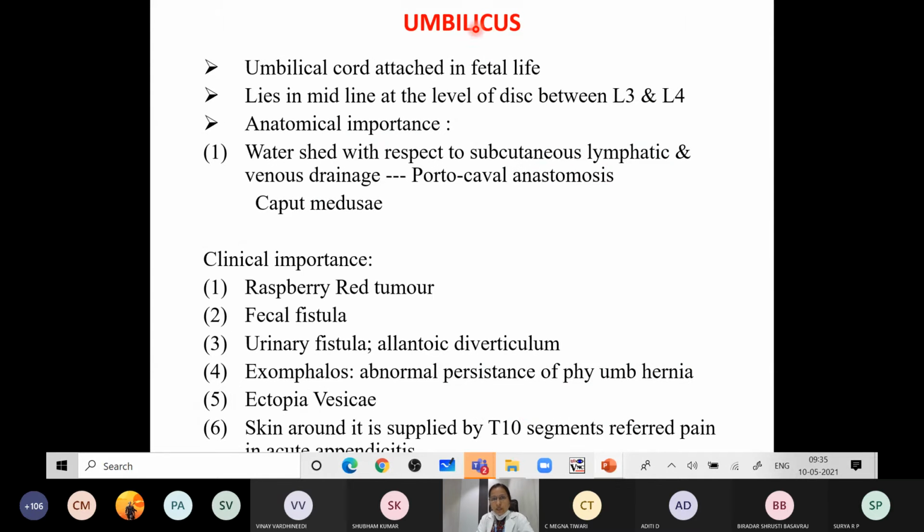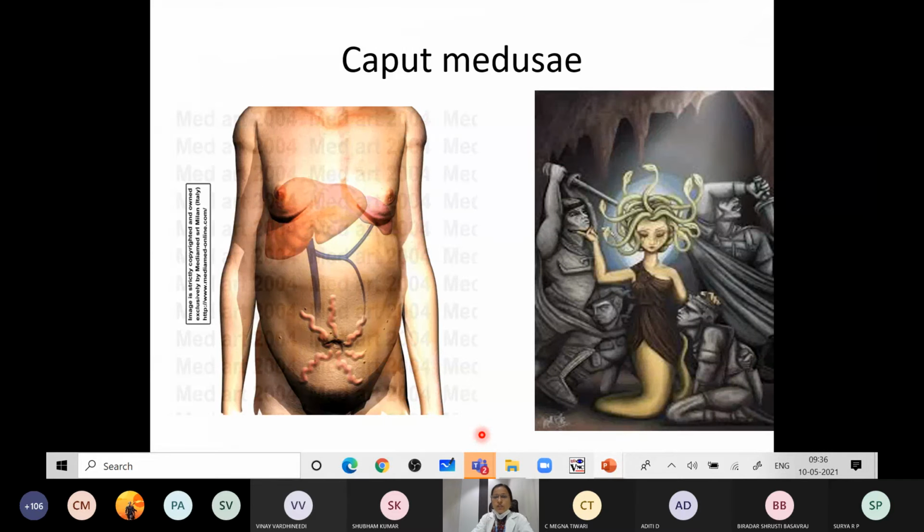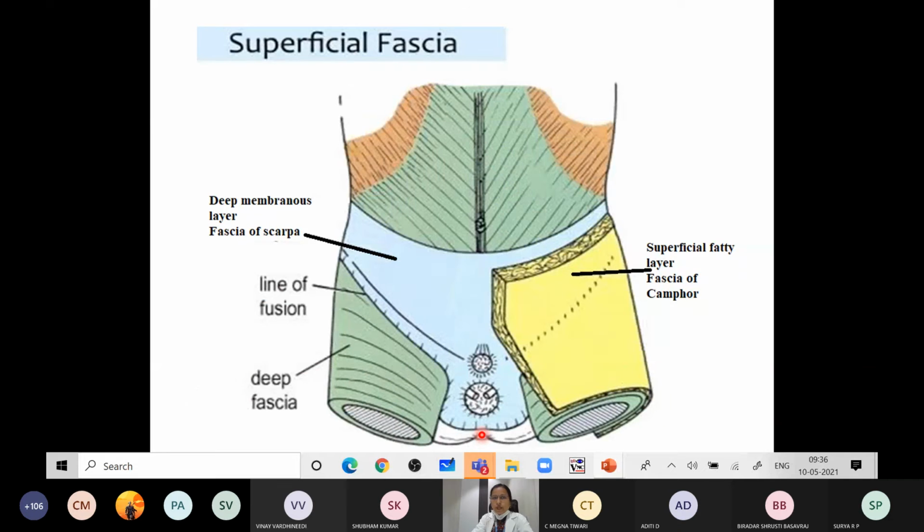The other embryological significance of the umbilicus is the presence of the vitellointestinal duct, and the midgut will partially herniate into the umbilicus and again return back. That will be discussed when we talk about the gut. Just know these words now, don't go into the details, because it will be taken in embryology properly. What is the raspberry red tumor, then the urinary fistula, exomphalus. All this will be taken later again. This is also asked as a question, so you have to read about it separately for 5 marks.